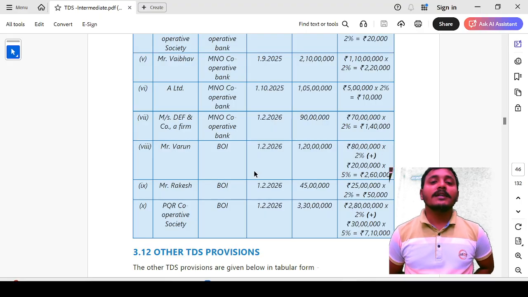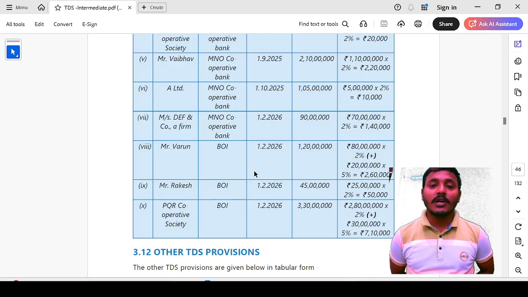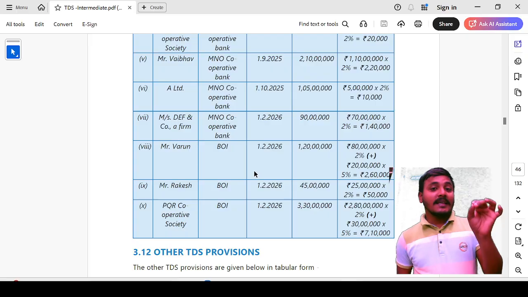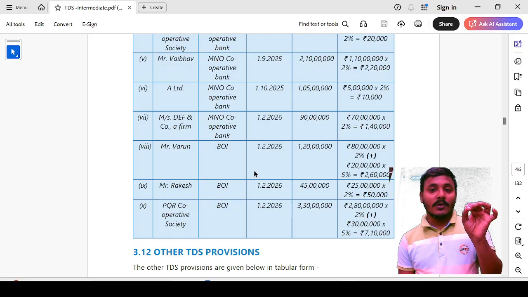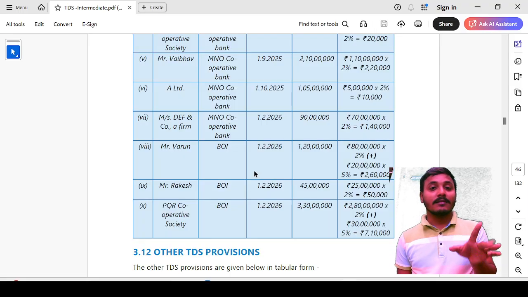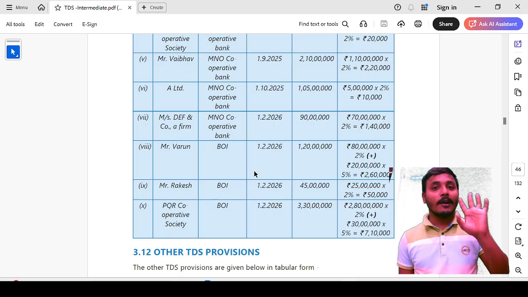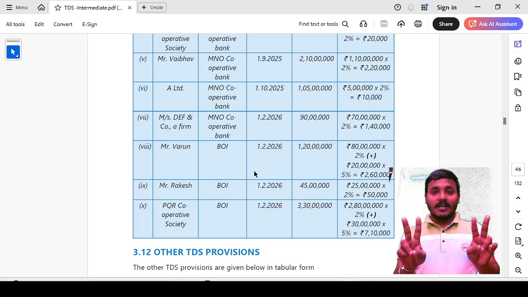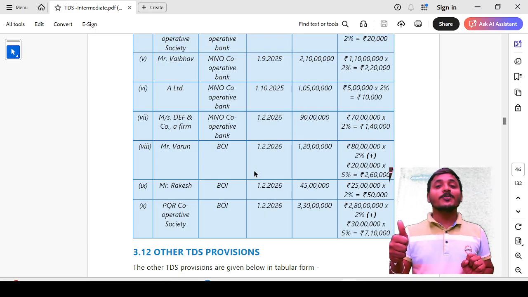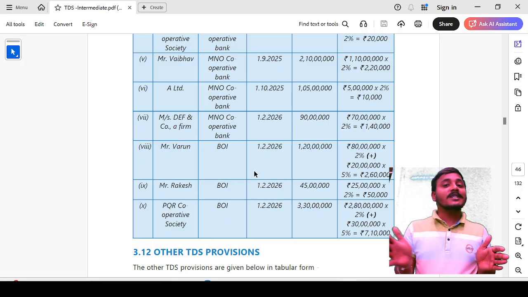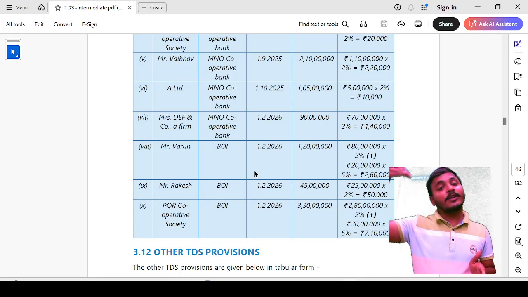Varun. Mr. Varun is withdrawing cash from Bank of India on 1st February 2026, amount of rupees 1 crore 20 lakh rupees. See here, Mr. Varun has not filed income tax return during the last 3 financial years, and cash withdrawn is 1 crore 20 lakh rupees. There are two TDS rates applicable, 2% and 5%. When the 2% is applicable, first calculate up to 1 crore rupees how much cash he withdrew.